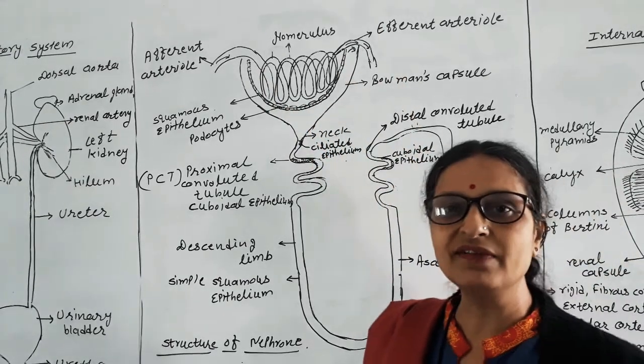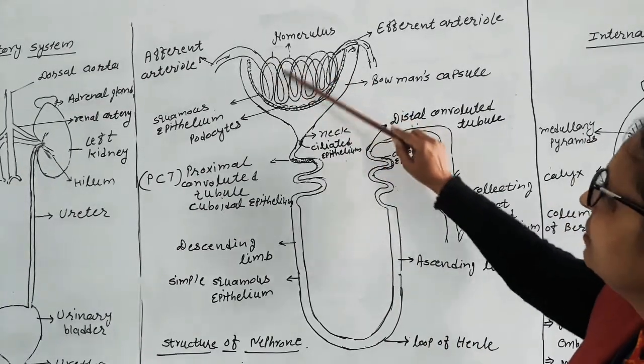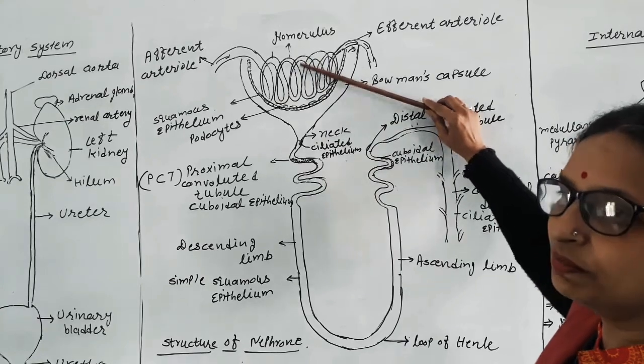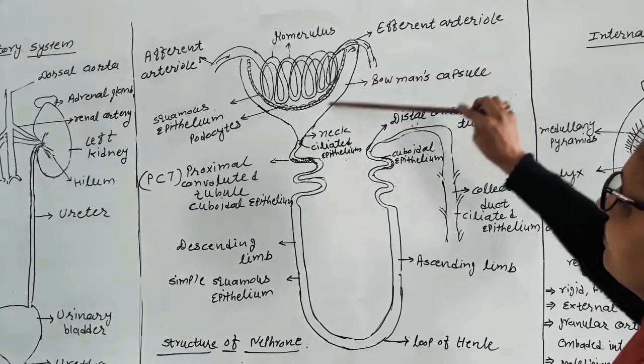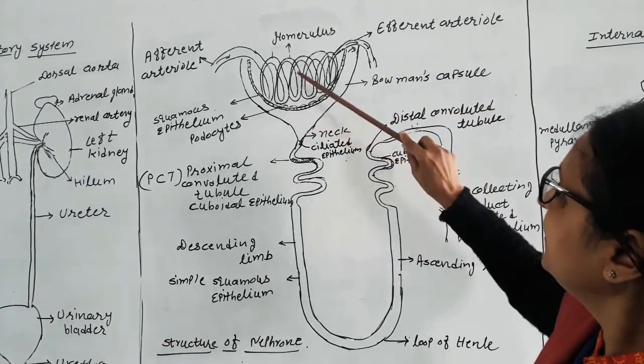They become an ultrafiltration membrane, and it filters the blood into this cavity, the lumen of the Bowman's capsule. Here is the lumen. Here the filtrate came.